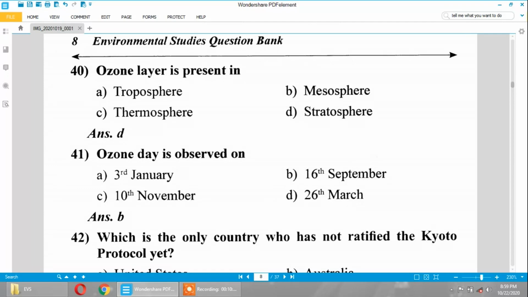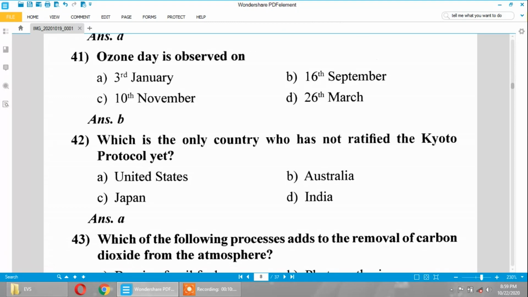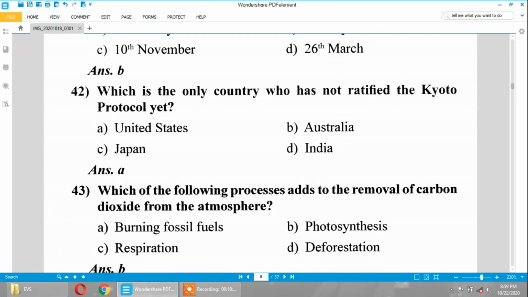The ozone layer is present in the stratosphere. There are more layers: troposphere, mesosphere, thermosphere. The ozone layer is densely present in the stratosphere. Ozone Day is observed on 16th September. Remember that. The only country which has not ratified the Kyoto Protocol yet is the United States.